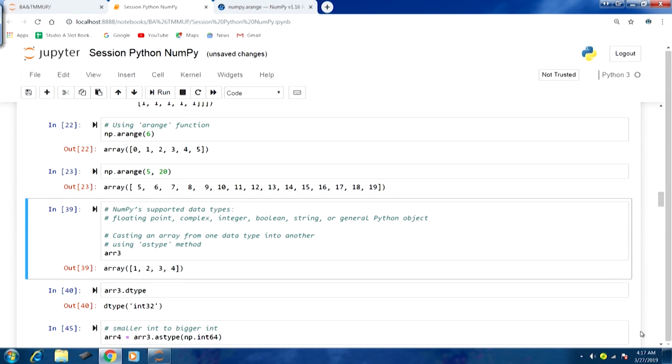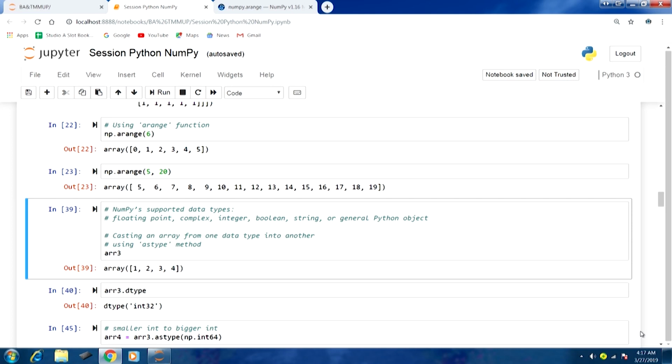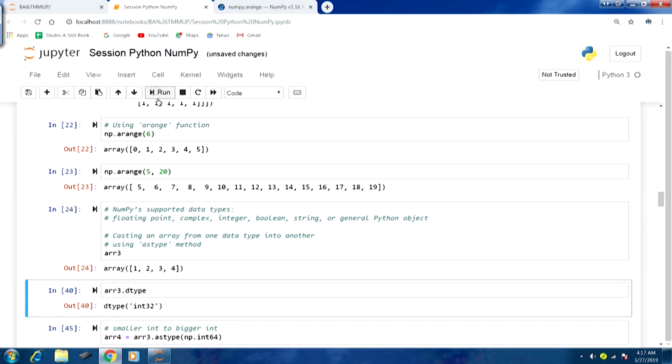Given these different data types, how can we convert one object from one data type into another? We are talking about arrays here, so how can we cast an array from one data type into another? For this we will be using the astype method. Let us take the example of array 3 that we had earlier created. Let us run this. This is array 3, a one-dimensional array with 4 elements, and let us look at the data type for this array. So array3.dtype, and you can see the data type is int32.